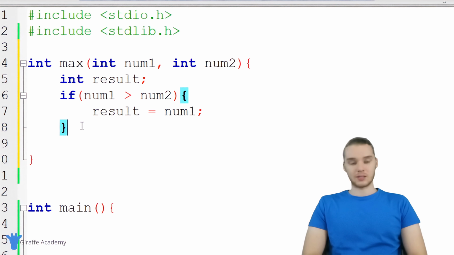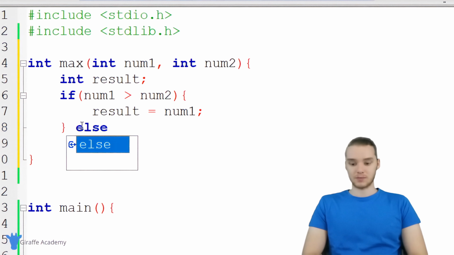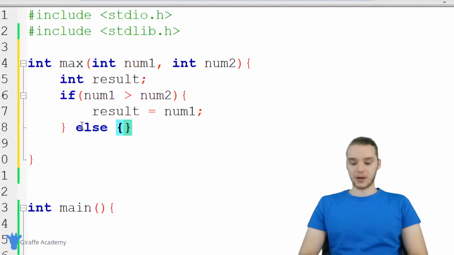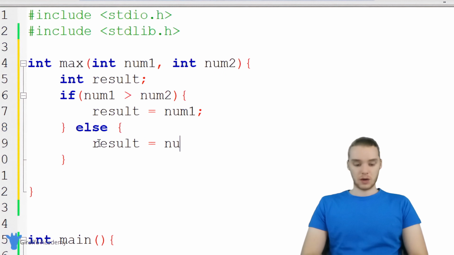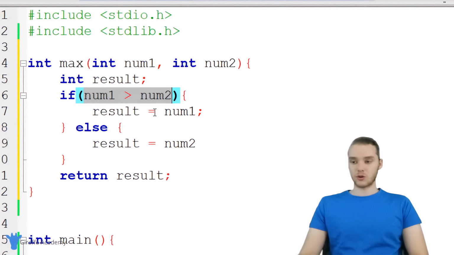Well, I can use something called an else statement. So I could come down here and say else, and I don't actually need to use open and close parentheses. I can just make an open and close curly bracket, and the code inside of this else block is going to execute if the condition up here is false. So if num1 is not greater than num2, then we can just set result equal to num2. And then down here, finally, we're going to return result. So depending on whether or not this is true, result is either going to be set equal to num1 or it's going to be set equal to num2.